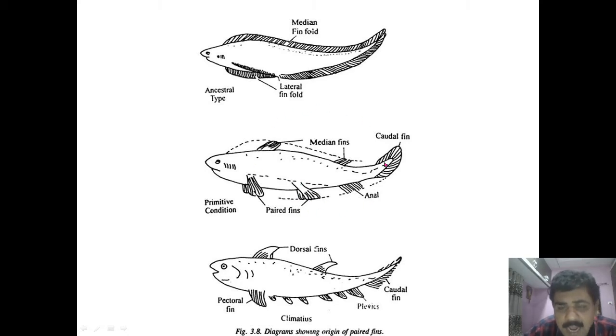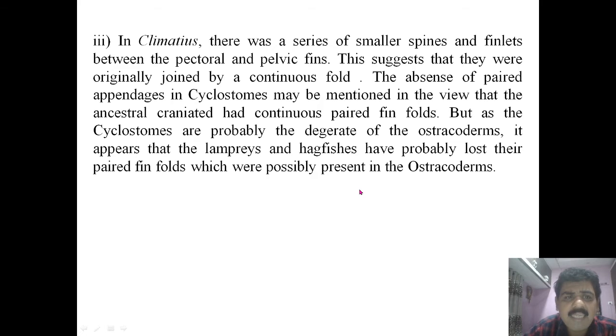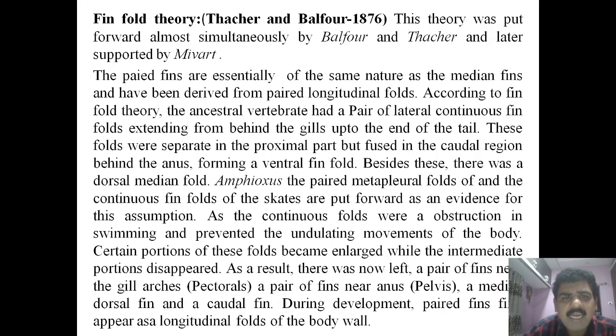It means that this theory of Thacher and Balfour believes that the fin, which is a continuous one, forms all the types of fins, that may be paired or unpaired.